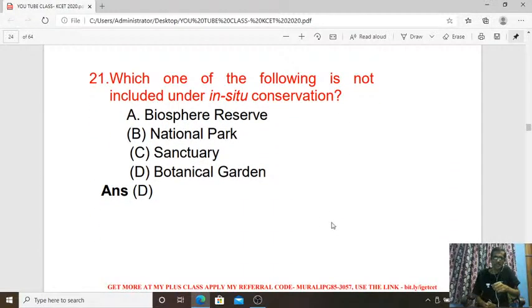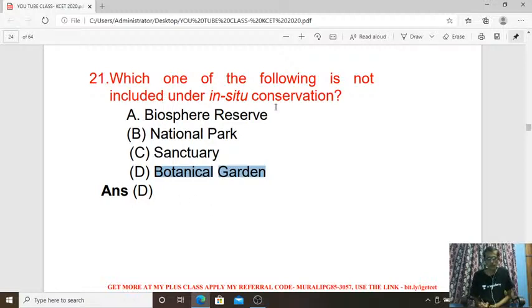Which one of the following is not included under in situ conservation? So here: biosphere reserves, national park, sanctuary, botanical garden. Not included under in situ conservation, that is botanical garden. It is the ex situ conservation, isn't it? Botanical garden is the ex situ conservation for plants.